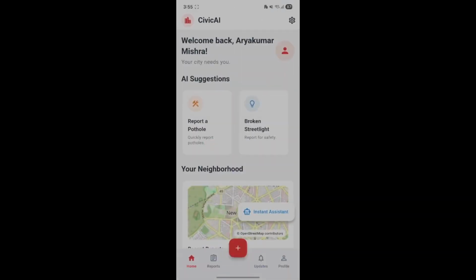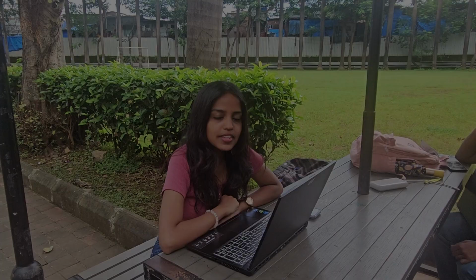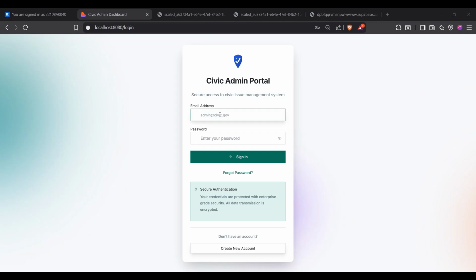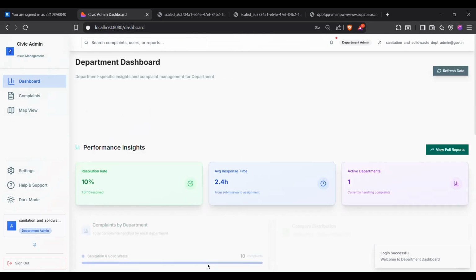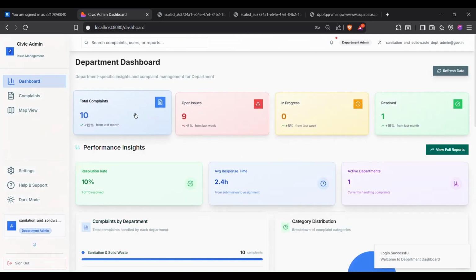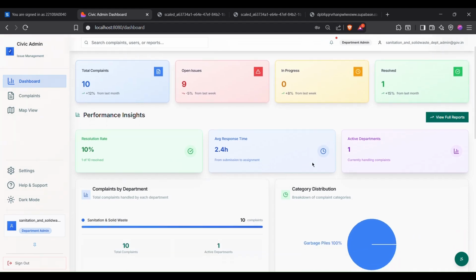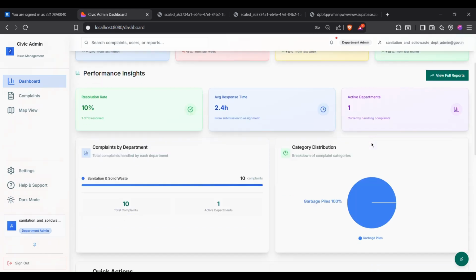Now Rashmi will demonstrate how this will look on the department admin's page. Hi, I am Rashmi and I'll be acting as the sanitation and solid waste department admin, and I'll show you how the interface works. Starting with the login, we'll log in with the sanitation and solid waste department credentials. Now I sign in and it will take us to a high-level dashboard where we see real-time updates of total complaints and how many complaints have been posted, how many have been opened, and how many are in progress and resolved.